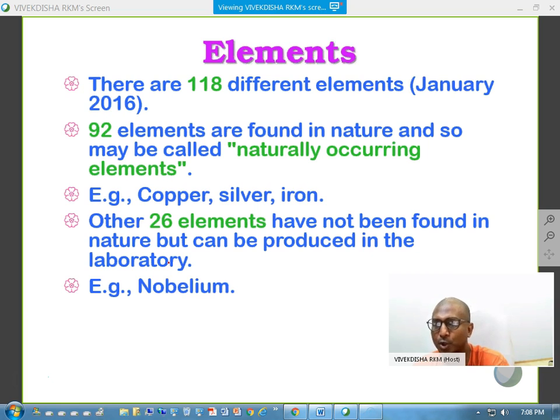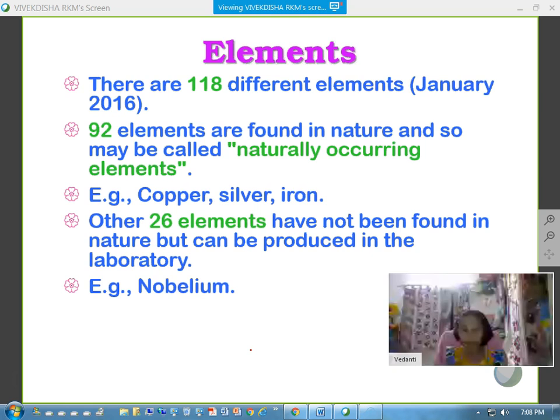So Alfred Nobel, have you heard his name, Vedanti? Yes. Who was he? He was like a scientist. He explored dynamite. Dynamite, yes, yes.